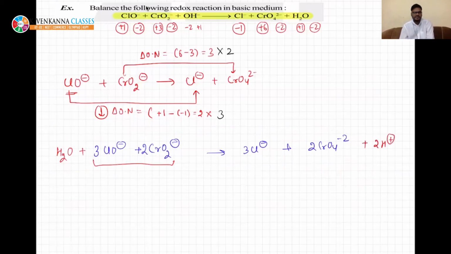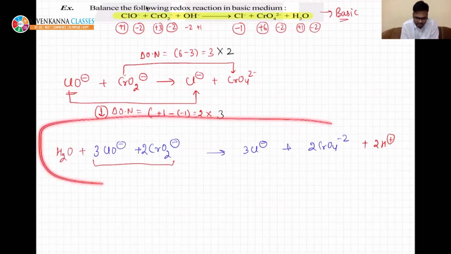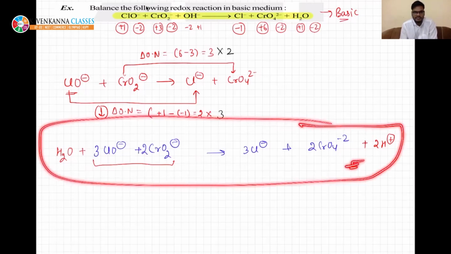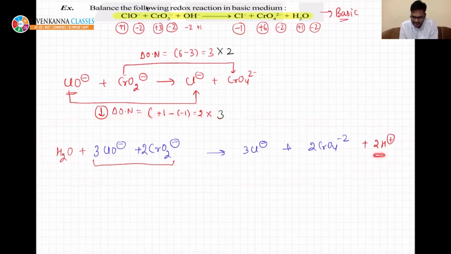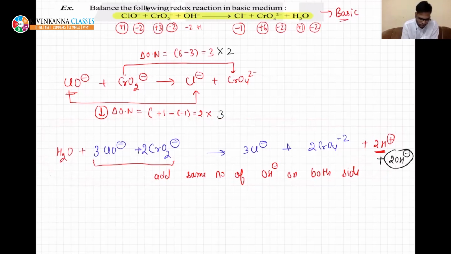Right? Very simple. But as I have told you, this is given in basic medium, the reaction cannot be left here only, because this is acidic medium. What you need to do is add the same number of OH minus on both sides. There are 2H plus, so add 2OH minus on both sides. I have added 2OH minus here, and here also 2OH minus.